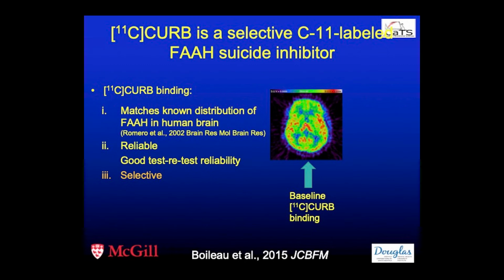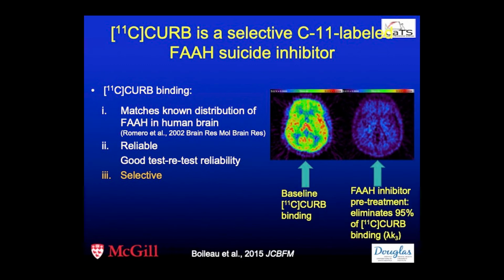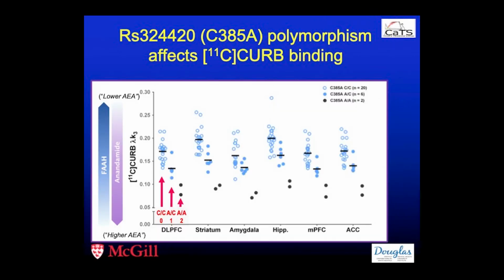Here you have a baseline scan of carbon-11 CURB, and on the right you have another scan with carbon-11 CURB after pretreatment with a selective FAAH inhibitor. The signal is completely ablated, showing that carbon-11 CURB is highly selective to quantify FAAH in brain.